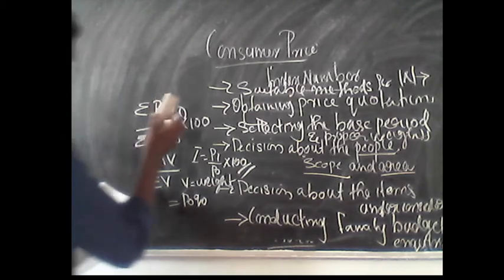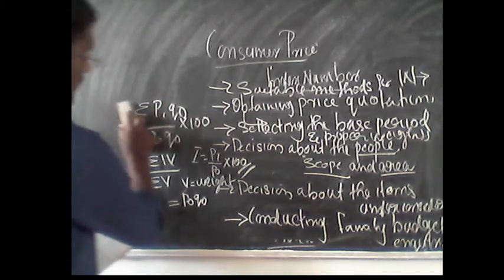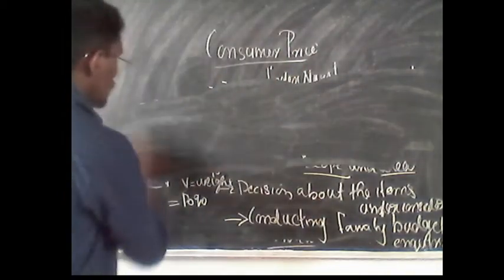Next one, the utility of consumer price indices. The utility of the consumer price index or the cost of living index.